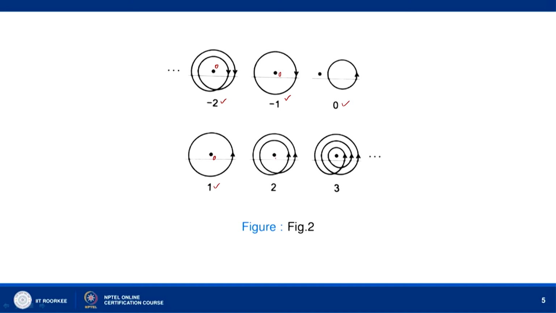Here we are moving about this point 0 twice in the anti-clockwise direction. So, the winding number is 2. Here we are moving 3 times in the anti-clockwise direction about this point, let us say the origin. So, the winding number is 3.